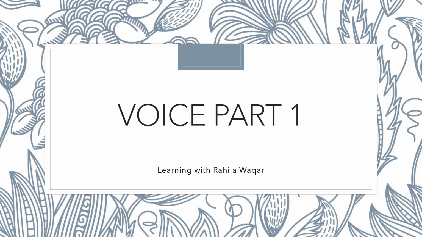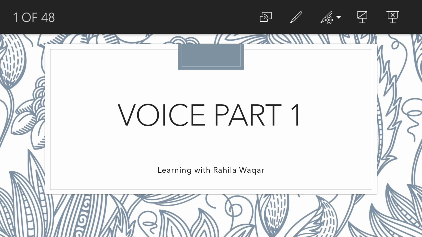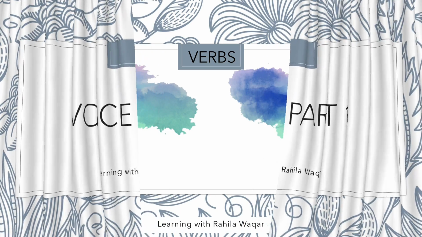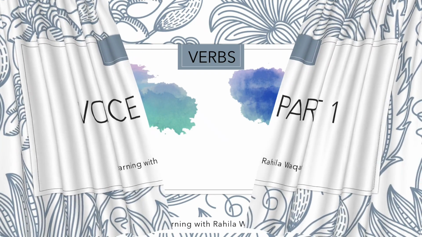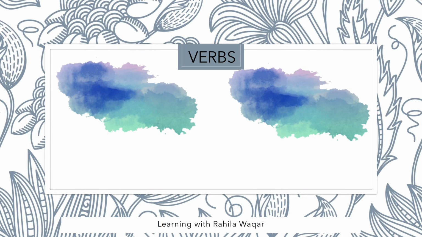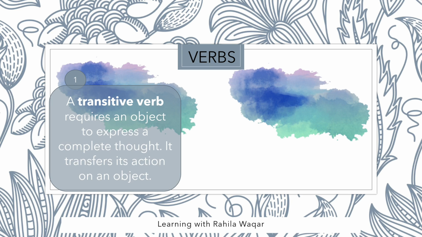Today our topic is voice, and this is the first part of the series. Let's first review the two basic types of verbs. The first type is the transitive verb. A transitive verb requires an object to express a complete thought. It transfers its action on an object. So a sentence that has an object has a transitive verb. The word transitive means to affect something else.